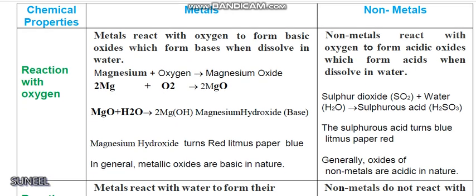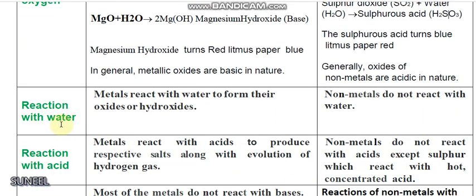Number 2, reaction with water. Metals react with water to form their oxides or hydroxides. On the other hand, generally non-metals do not react with water.